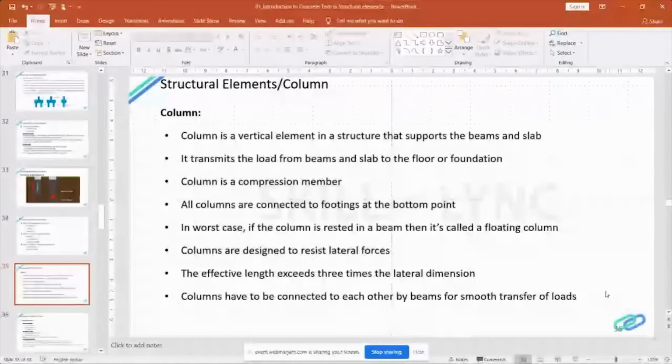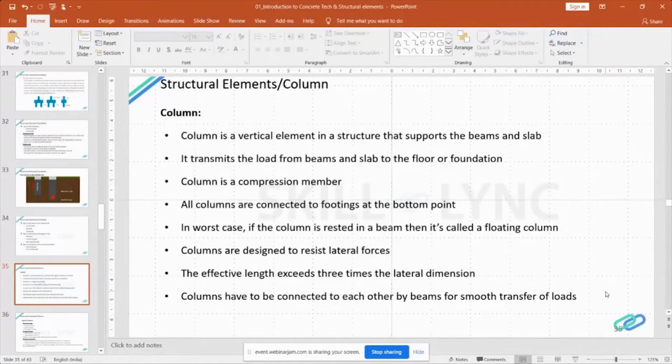So these are what we have seen about the substructures. Now let's see about column. As I said, column is a vertical structural member that carries loads mainly in compression. It is assumed to be the most crucial structural member of a building because the safety of the whole building rests on the column strength.